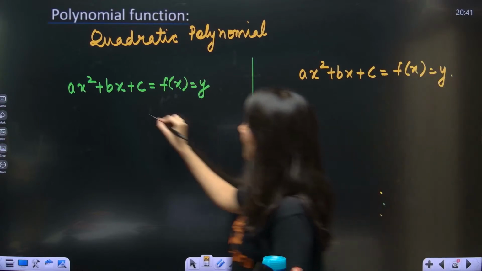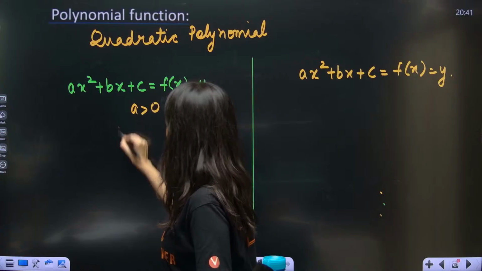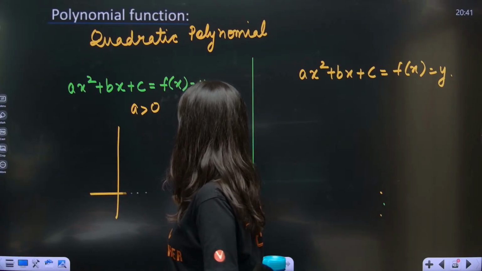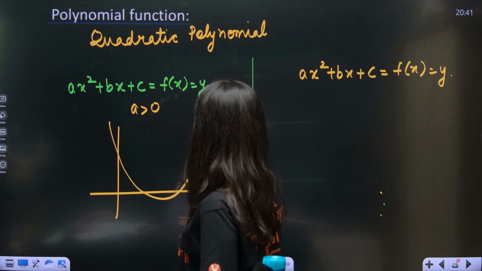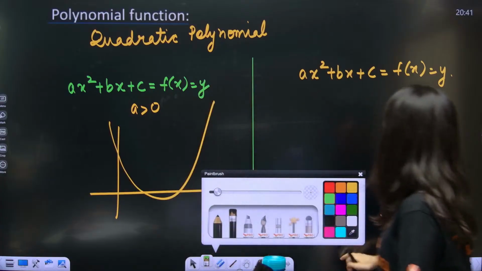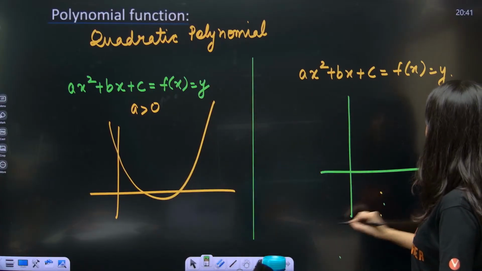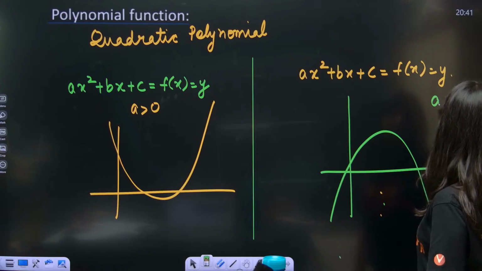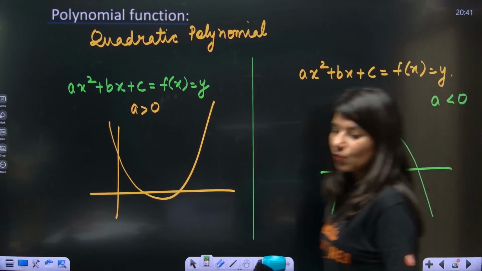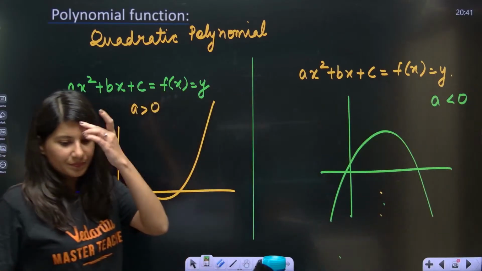Here your leading coefficient is positive. That is why the graph of a quadratic polynomial is an upward facing parabola. Here the leading coefficient is less than 0. That is why your graph is a downward facing parabola.